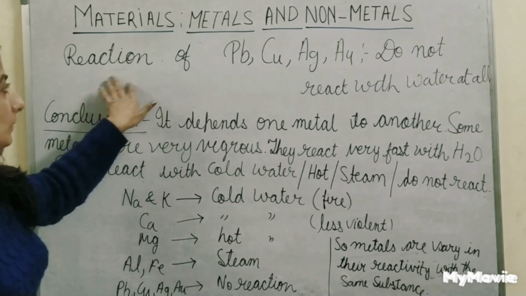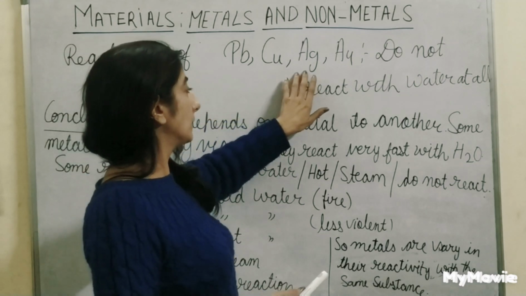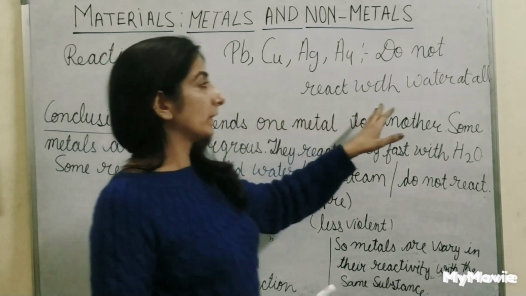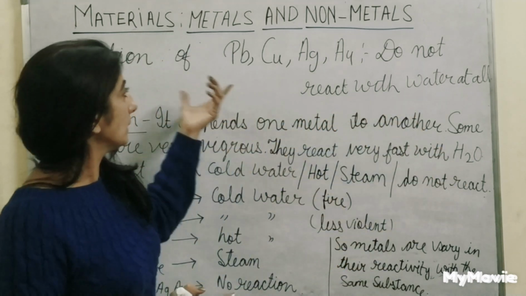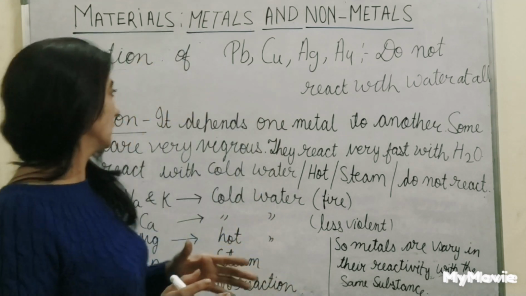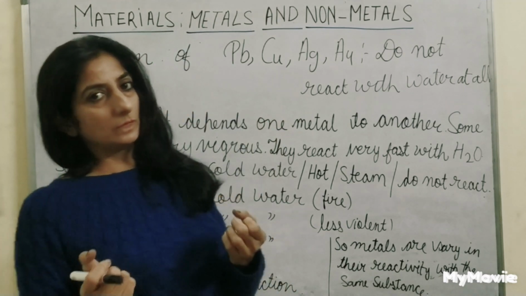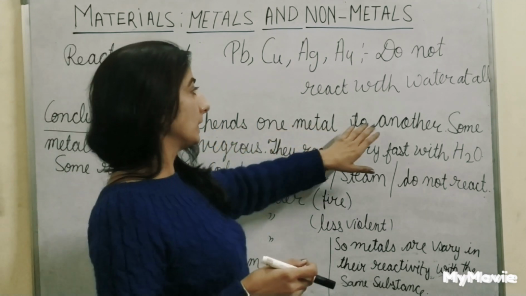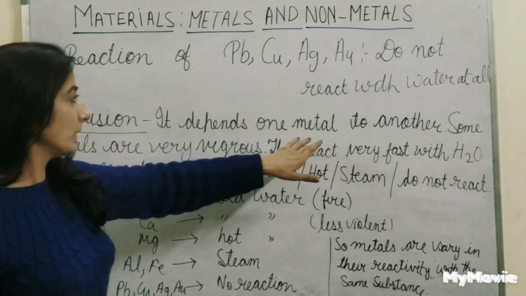Now see the reaction of lead, copper, silver and gold with water. They do not react with water at all. These four metals do not react with water. In conclusion, it depends from one metal to another.